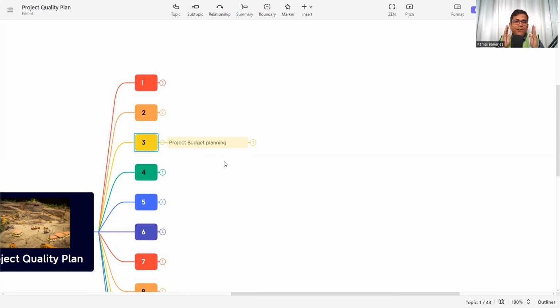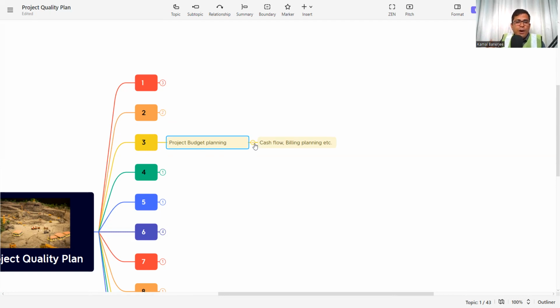So we need to plan the four areas, how we will manage to deliver the project as per the requirement. The first thing is budget planning. So what will be our budget or the financial planning? How will we do the cash flow, the billing and planning, etc.?